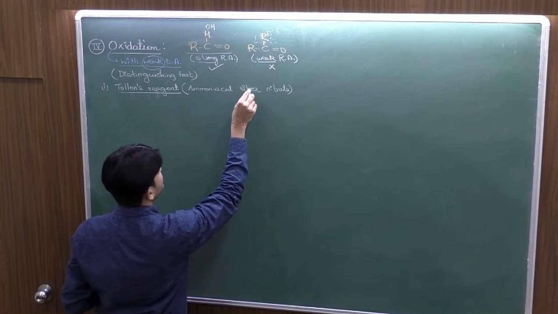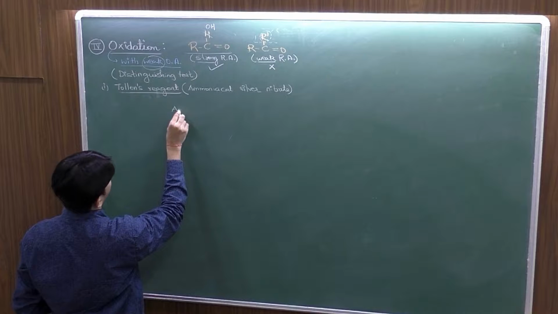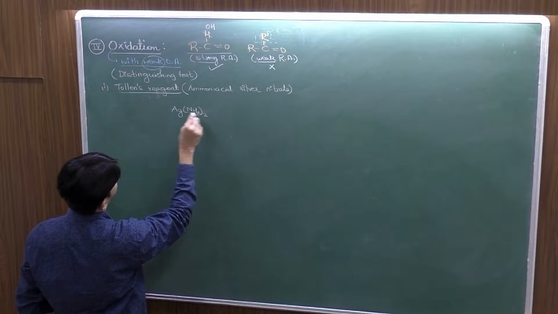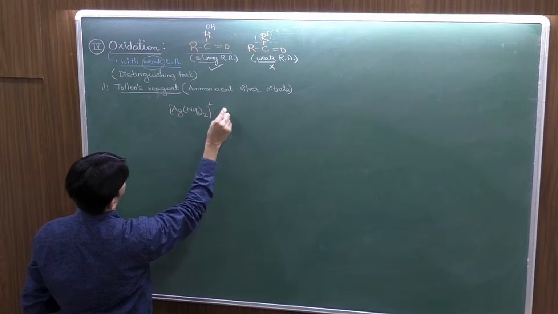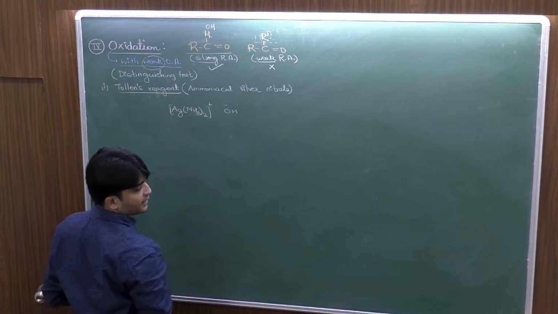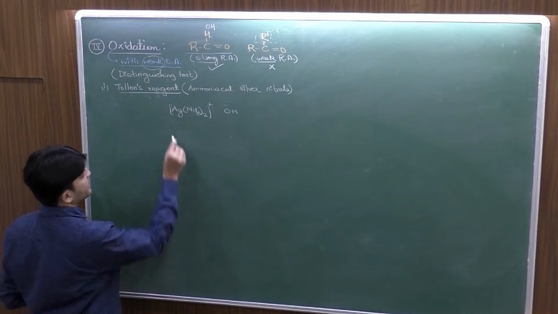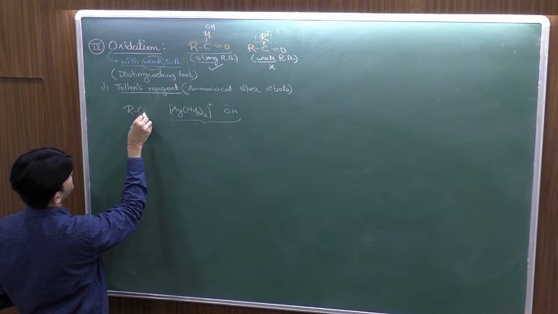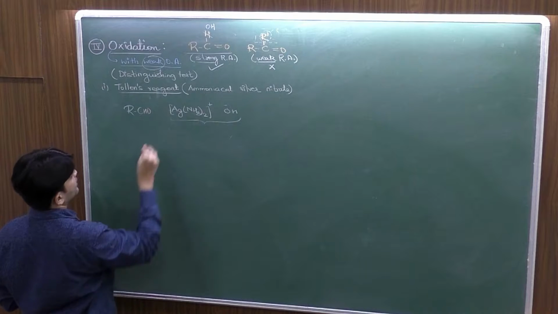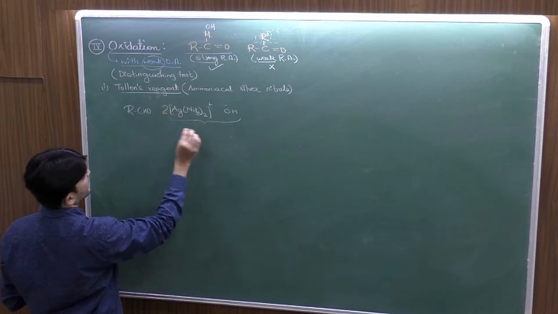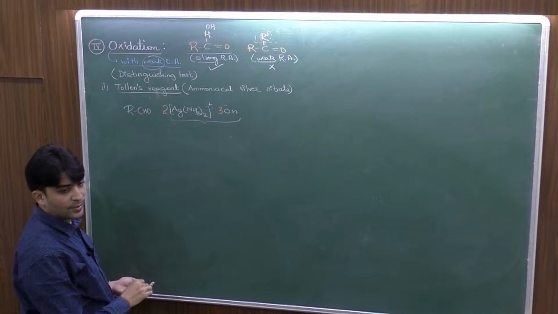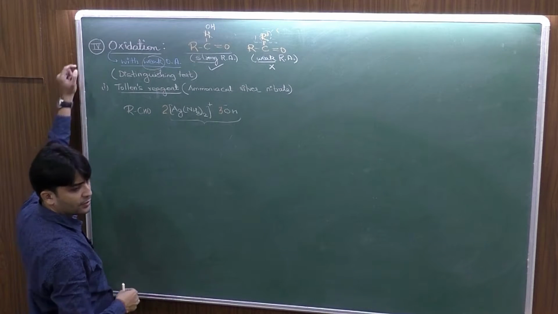Now the ammoniacal silver nitrate is a complex of silver which has the formula [Ag(NH3)2]+ cation and OH- anion. And the ratio in which this is used in the reaction with the aldehyde is 2:3, meaning 2 moles of the cation and 3 moles of the OH-. Directly remember it for balancing, otherwise it will get complicated.